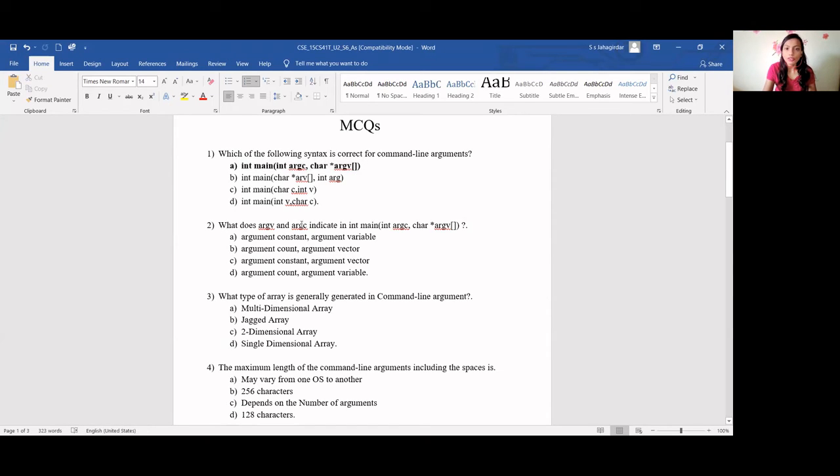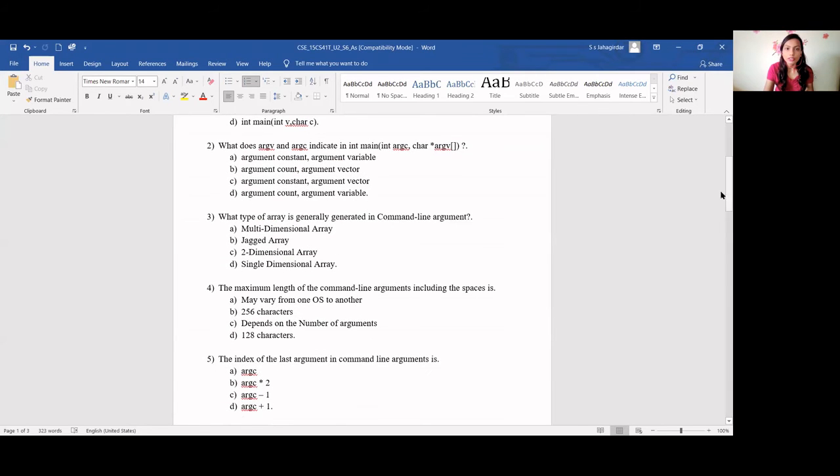Next, what does argv and argc indicate in int main? Which of the following? What does argv mean and what does argc mean? First they have asked argv. What does argv mean?